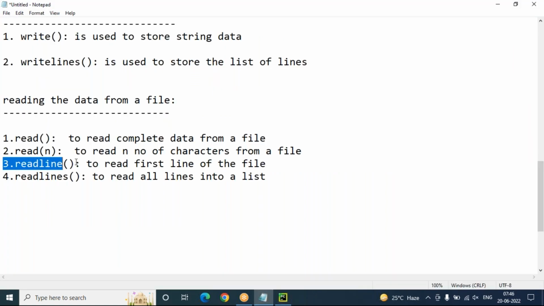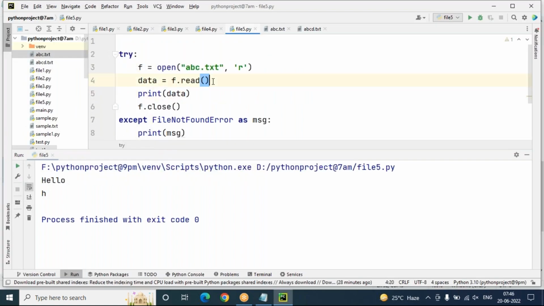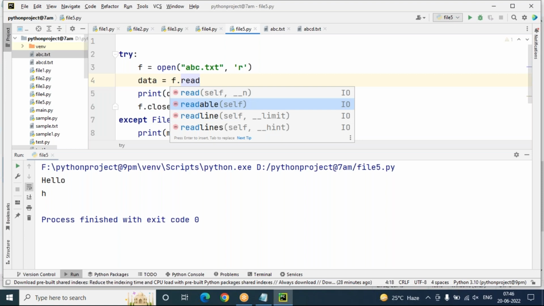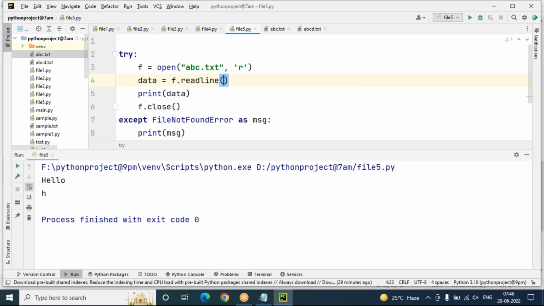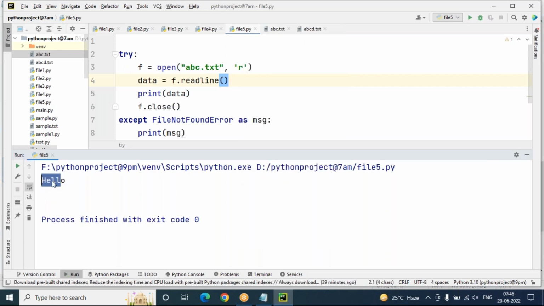And now readline is there. Readline means to read only the first line of the file. So let's go for the readline method. Readline method is used to read only the first line of the file. Okay, here the first line is hello.